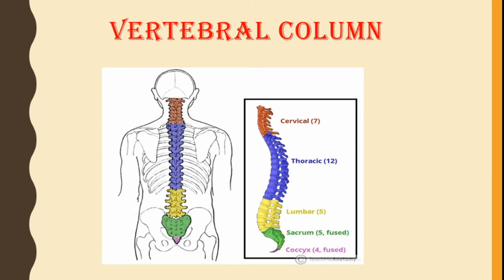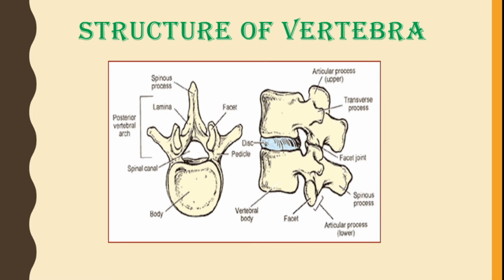Next is coccyx. It is the last part of the backbone. It is made up of 4 fused vertebrae, which represents the rudimentary tail of human beings. In other organisms the tail is present, but in human beings it is fused and is a rudimentary tail. Then next we come to ribs, and the structure of a typical vertebra.